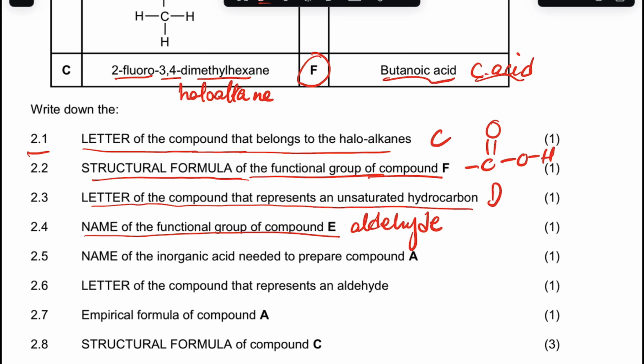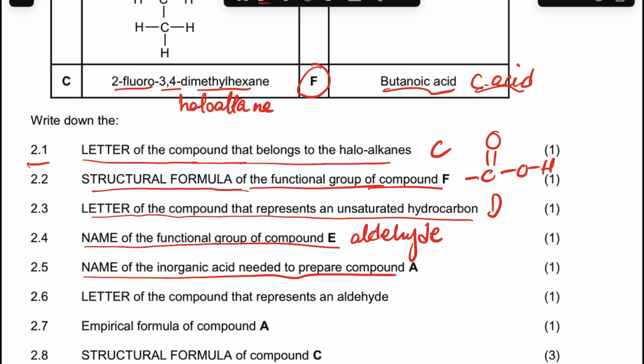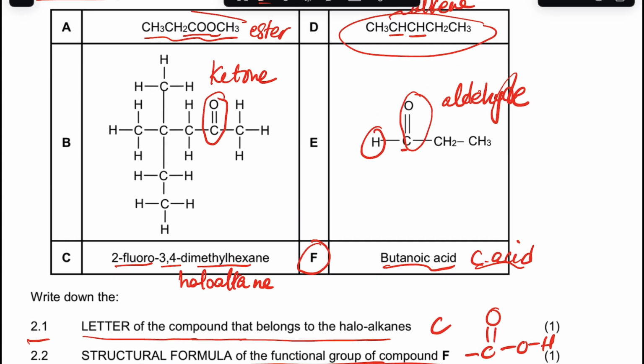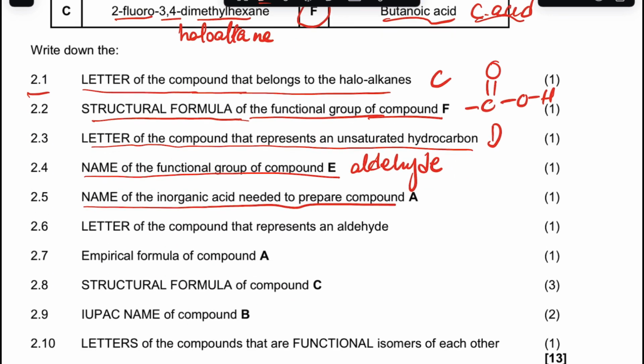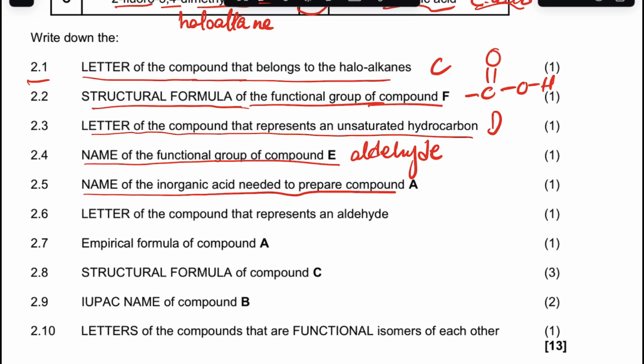If they said the name of the functional group structure, it was going to be formyl. Now it says the name of an inorganic acid needed to prepare an ester. What is the inorganic acid there? It's sulfuric acid. They wanted the name. It's sulfuric acid, right?